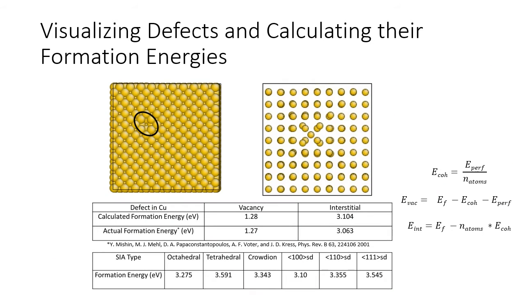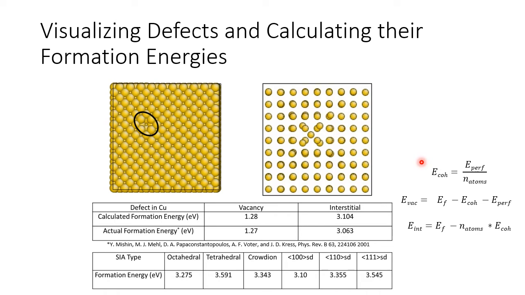Here are visualizations of structures with localized defects in AtomEye. This is one with a vacancy, and this is one with an interstitial. They are made simply by removing or adding atoms and their coordinates within our structure files. We also calculated the energies to form the defects by running energy optimizations on our defect structures.